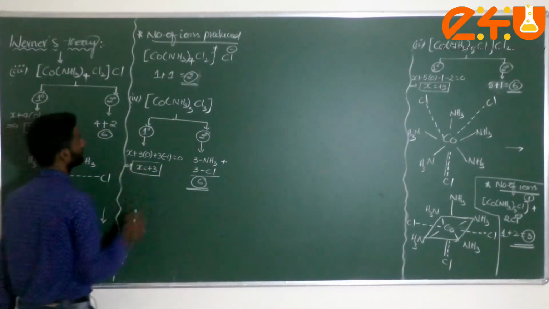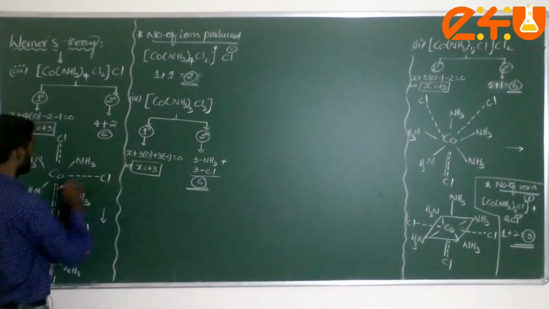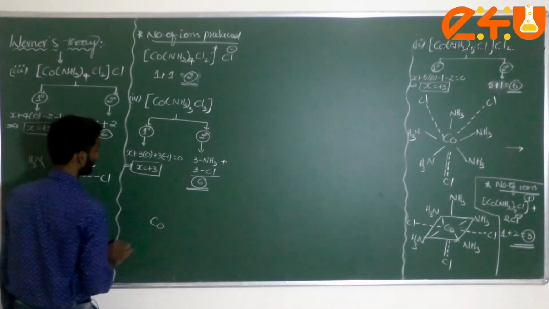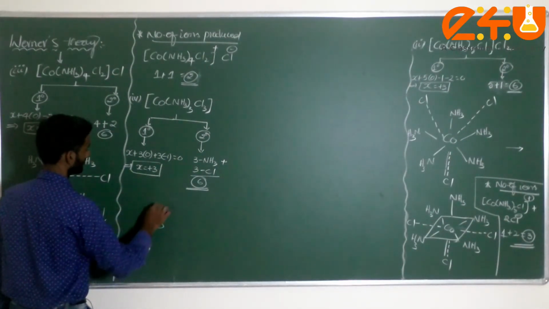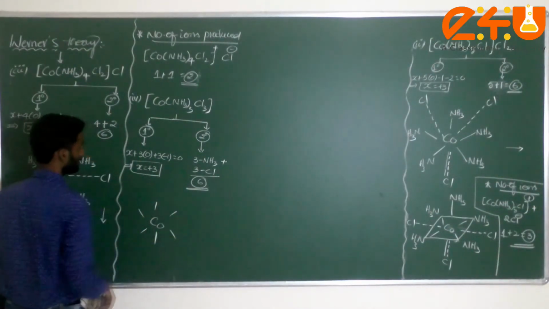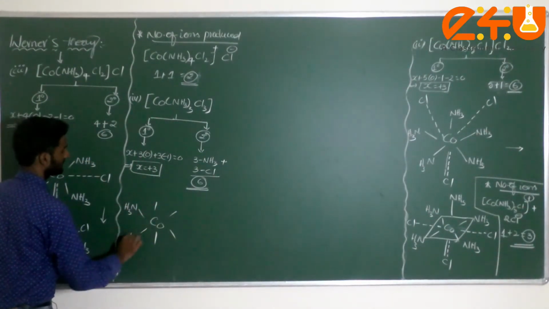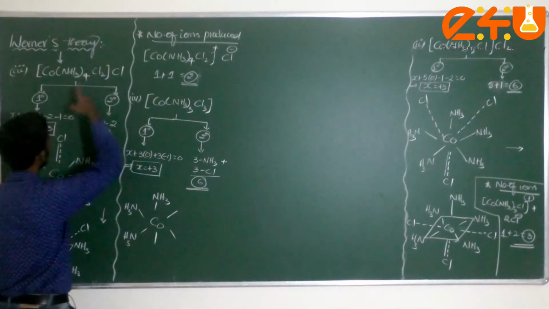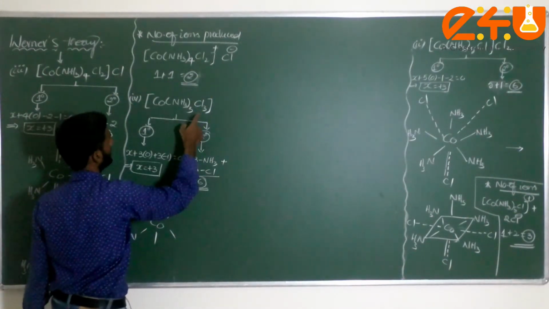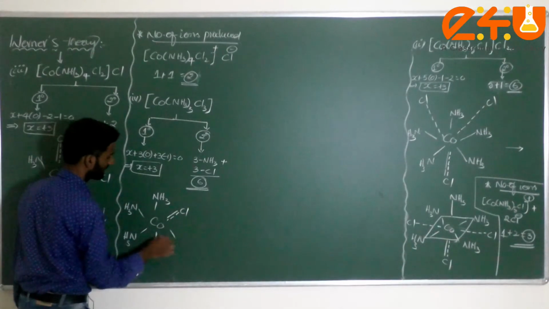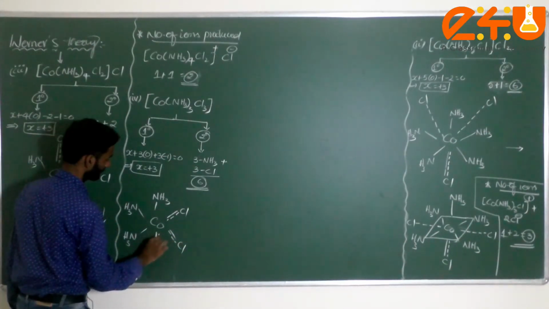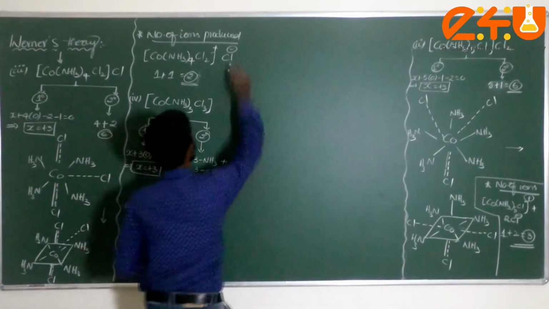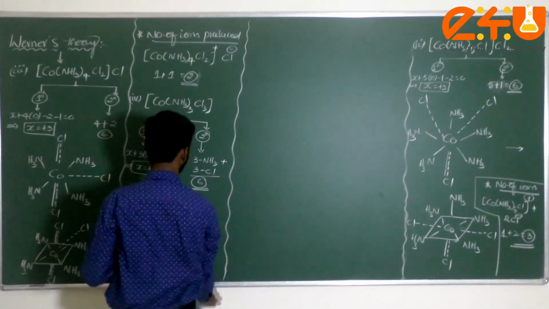Correct or not? Now let me take the general structure here, how it will be. Here I can mention NH3, this is also NH3, this is NH3. You have to consider here, there are 3 chlorine atoms inside only. I can write here, 3 chlorine atoms are satisfied with the secondary valency. Am I correct or not? This type of isomer is what we discuss next.